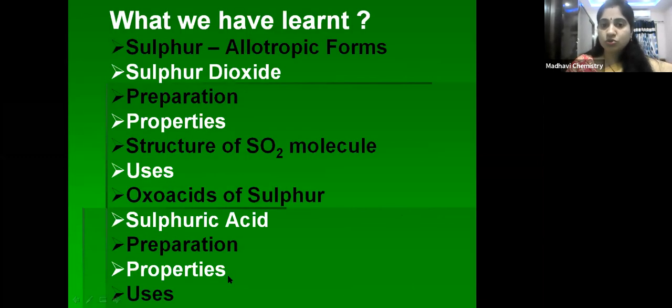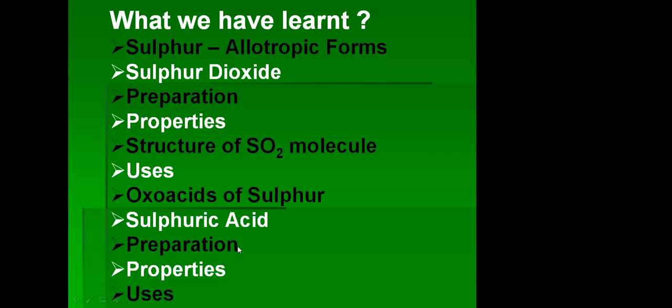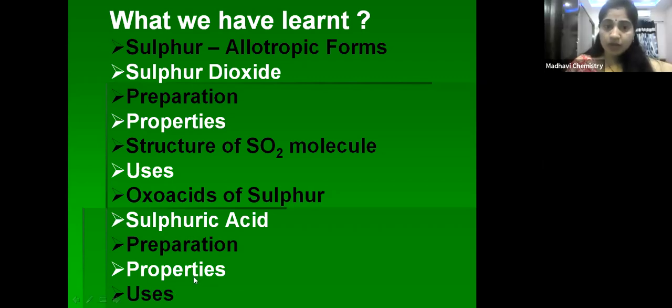I hope you have understood well, children. So let us see what we have discussed. Sulfur allotropic forms, sulfur dioxide preparation, properties, structure and uses we have discussed. And oxo acids of sulfur, in that sulfuric acid preparation by contact process, and properties, uses we have seen, children. So all the best, children. I hope you have understood.